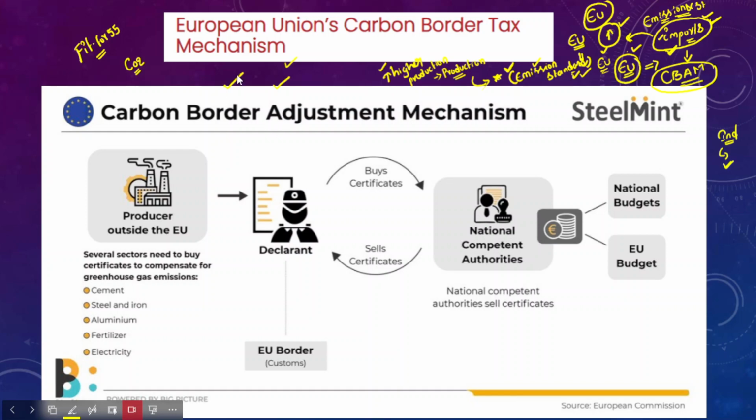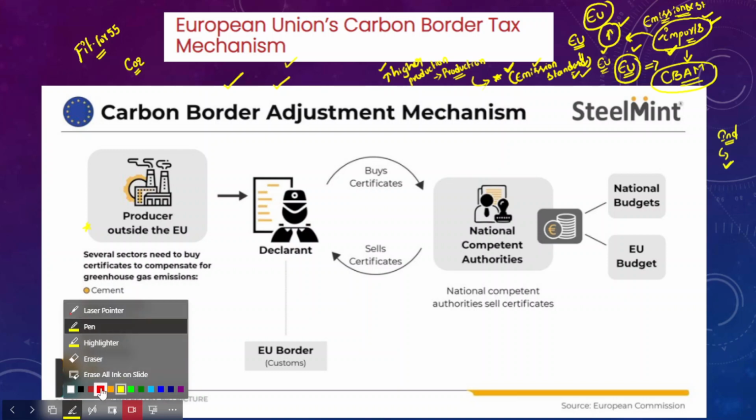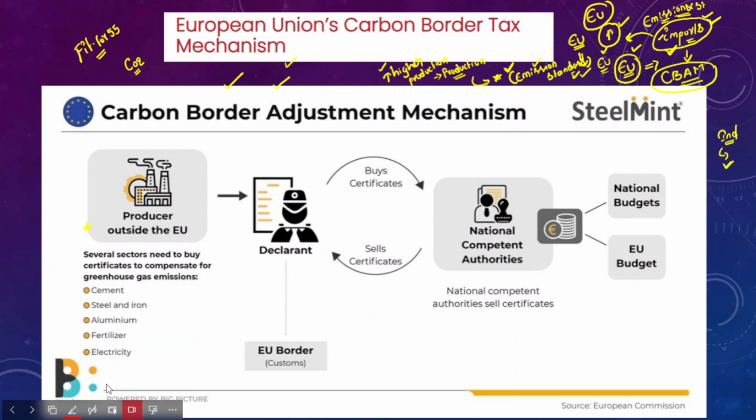Okay, so now in this infographic, there are certain producers outside the European Union who produce higher emissions. For example, cement, steel and iron, aluminum, fertilizer and electricity production.